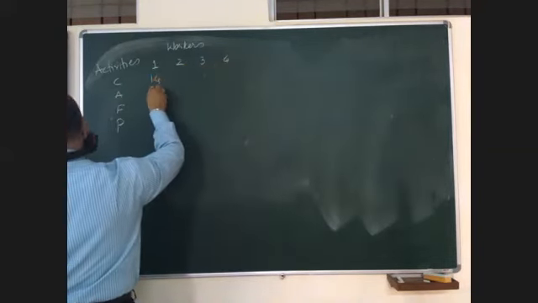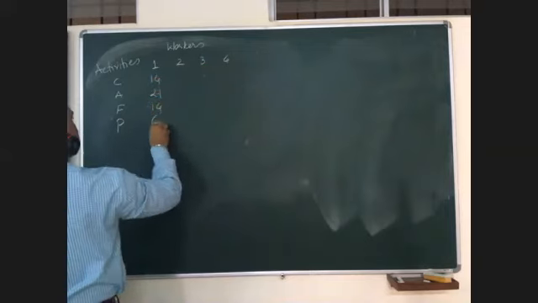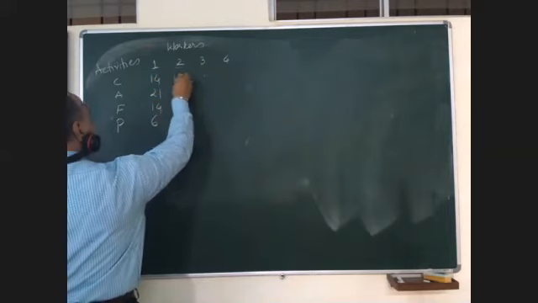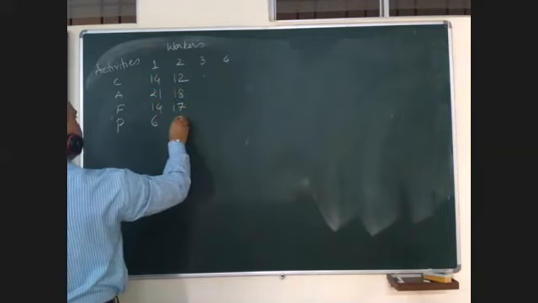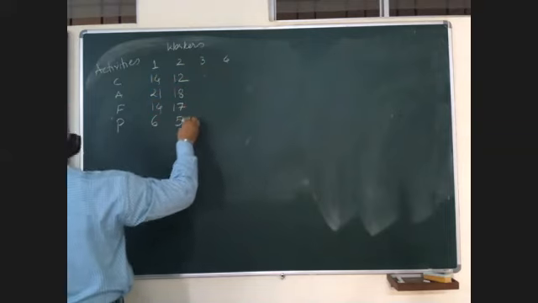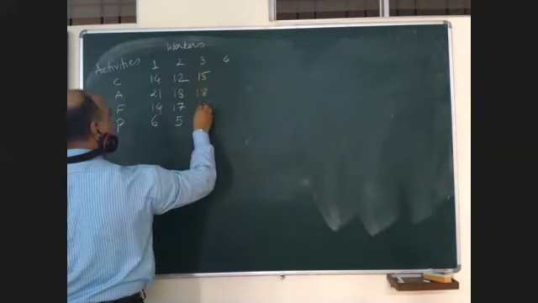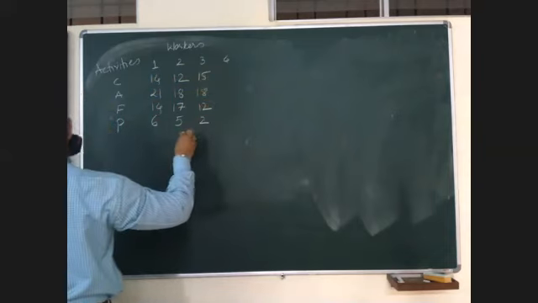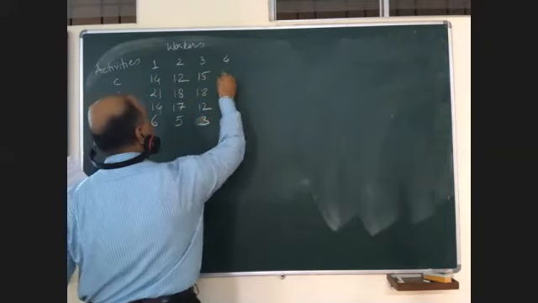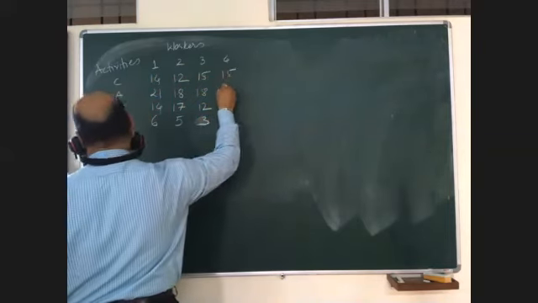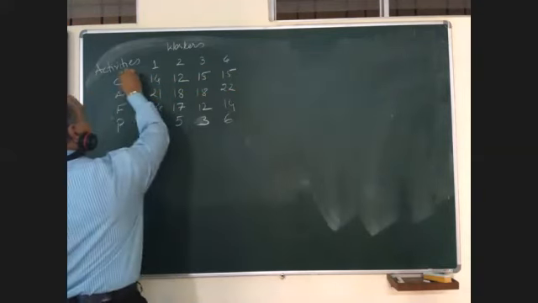This is 14, 21. Can you see the figures? Yes. Good. This is 3, 15, 22, 14 and 6.